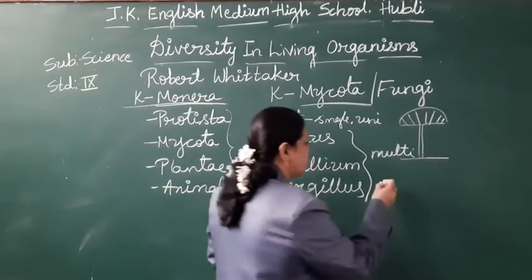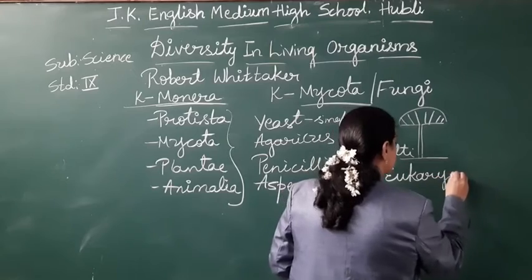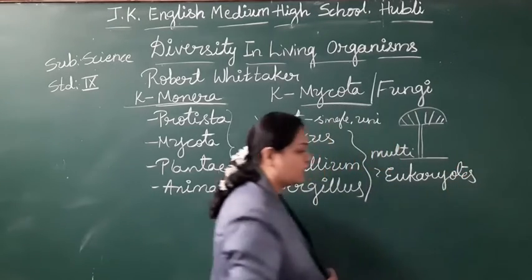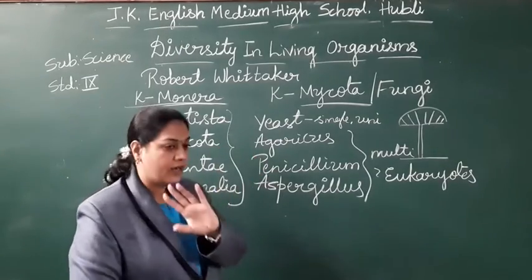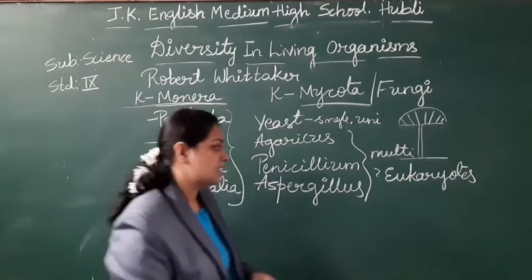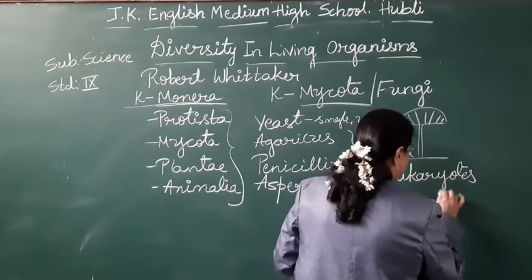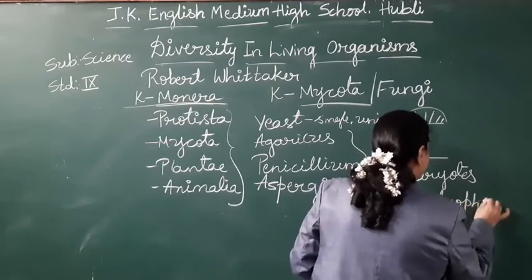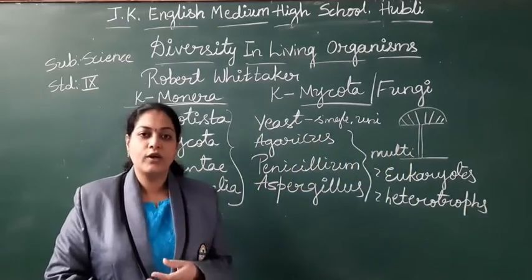So what can I explain? These are eukaryotes, having a definite nucleus. And any member you take, they cannot prepare their own food. So these are strictly heterotrophs. Heterotrophs means they cannot prepare their own food. Then how are they going to take their food?